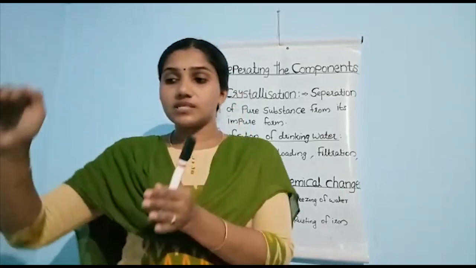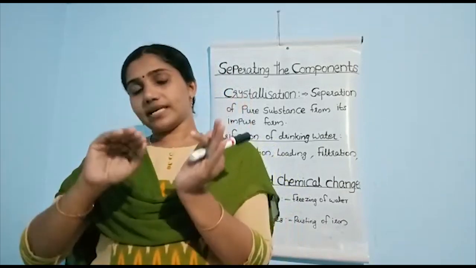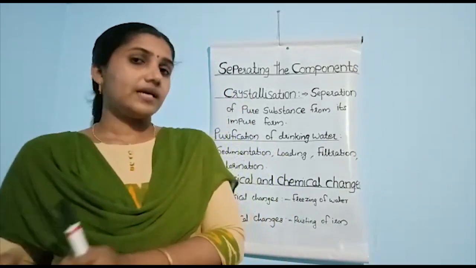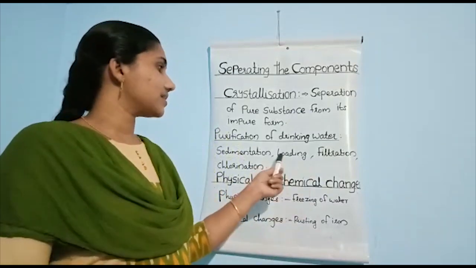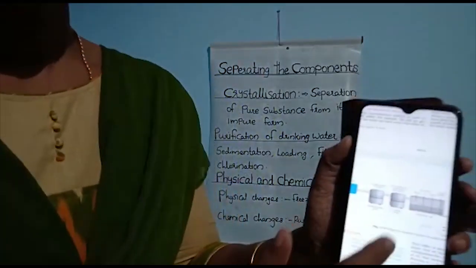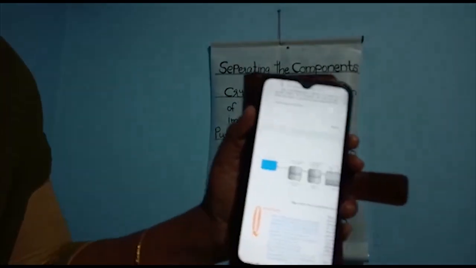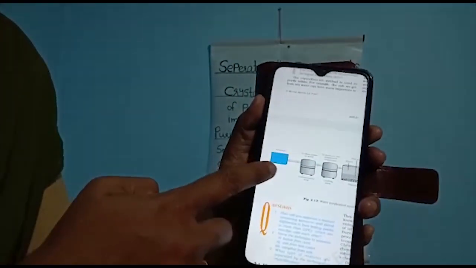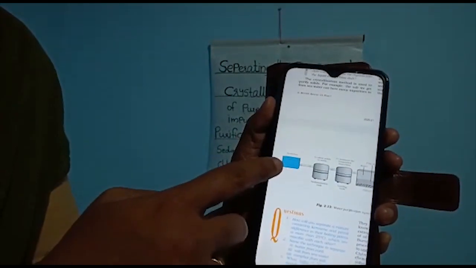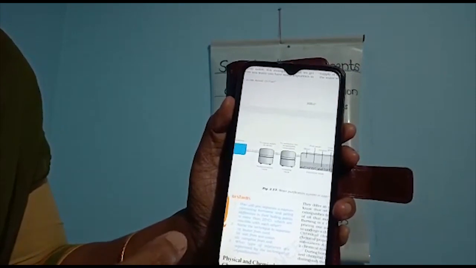After the big particles are deposited, they take the water to the next stage. The second stage is known as loading. In your textbook you can see the pictures of that. Can you see, children? Listen here. This is the reservoir I told you about. Here water is kept, right? And the second stage is the sedimentation stage.